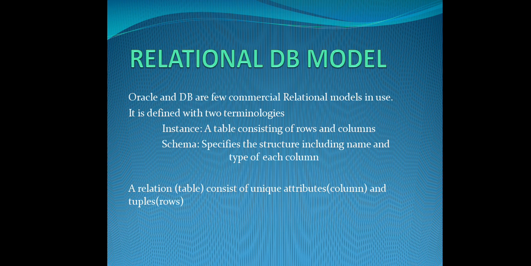The relation table consists of unique attributes and tuples. Unique attributes means your attribute should not be duplicated or repeated again. If I store the information, I should have the register number column only once. I cannot create two columns with the name register number. All the column names should be unique. You should have one register number, student name, age, and again you cannot give register number or student name. All the column names should be unique.